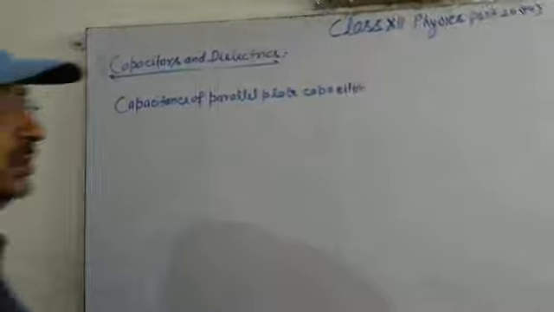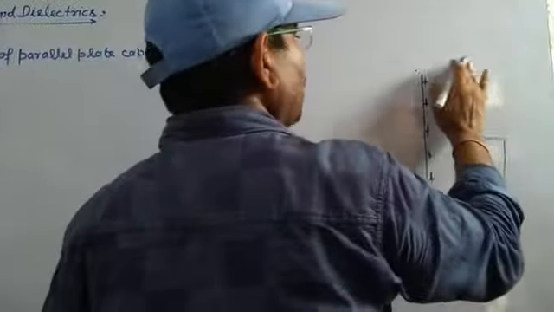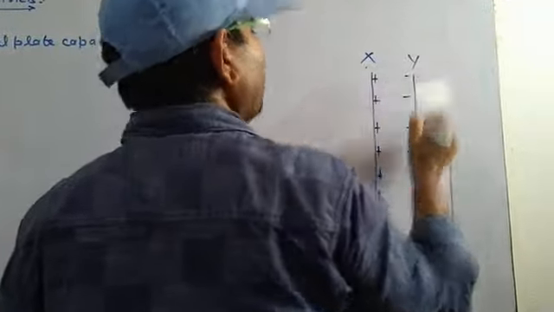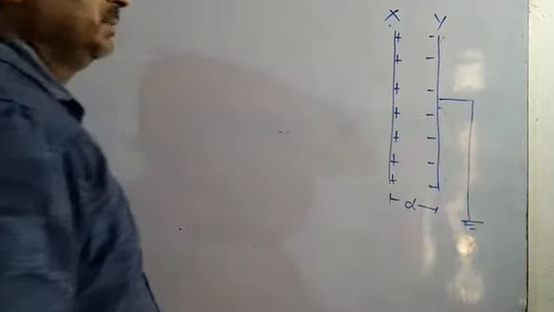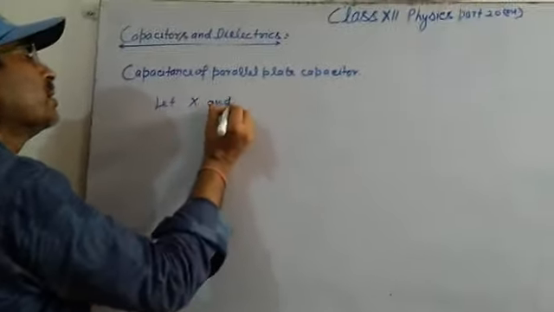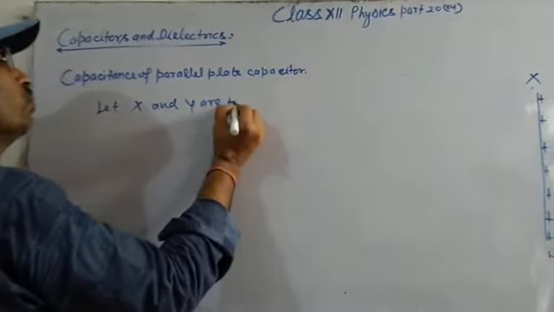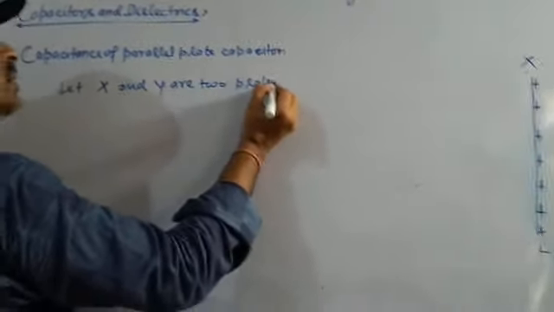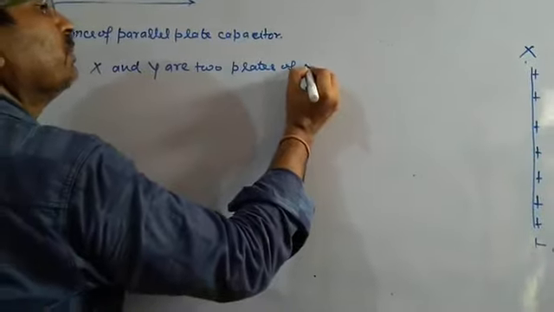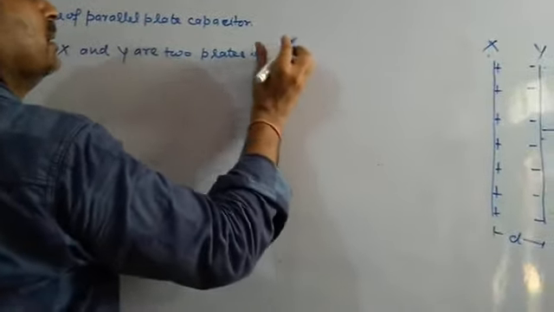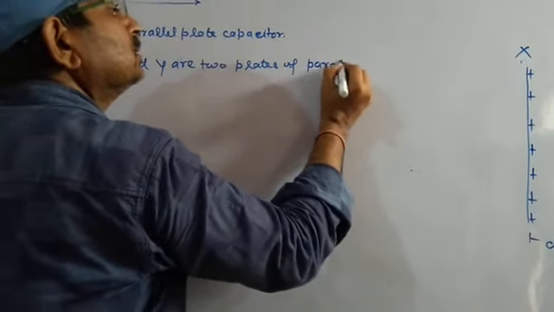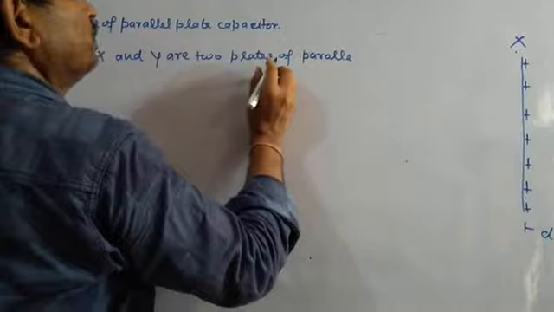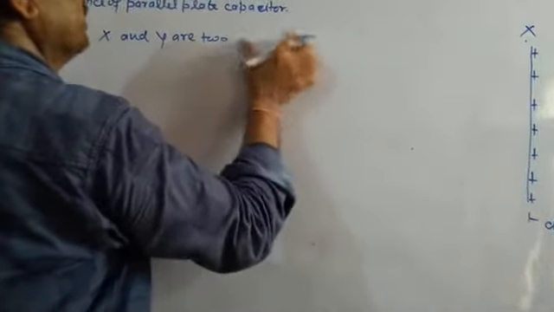Suppose X, Y are two plates of capacitor, two parallel plates X and Y.